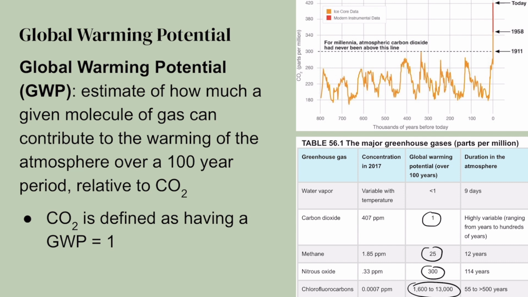The last concept you need to know is global warming potential. So global warming potential, or GWP, is an estimate of the impact of different greenhouse gases. It's an estimate of how much a given molecule of gas can contribute to the warming of the atmosphere over a 100-year period. We use carbon dioxide as our comparison molecule, so it's given a GWP of 1. Although it has a low GWP compared to other molecules, it's very abundant in the atmosphere compared to other greenhouse gases, so it still has a very large impact, and that's why we're still worried about carbon dioxide.